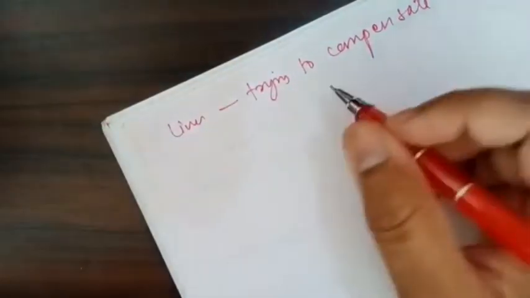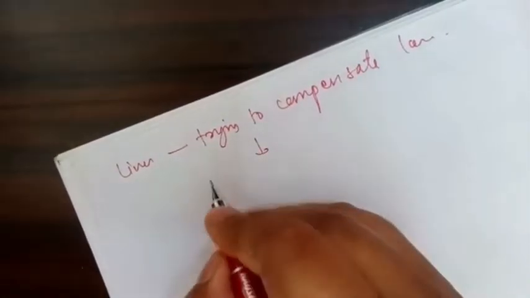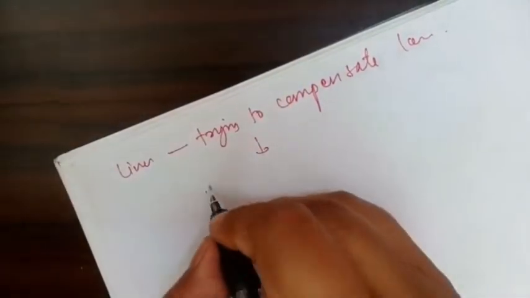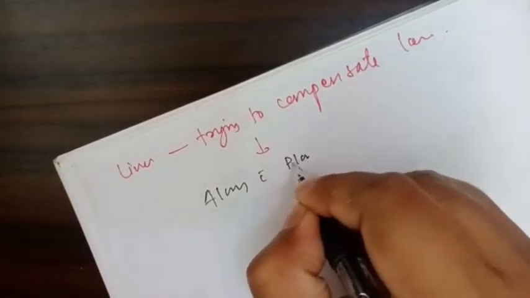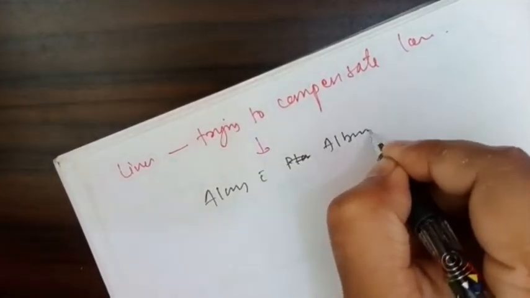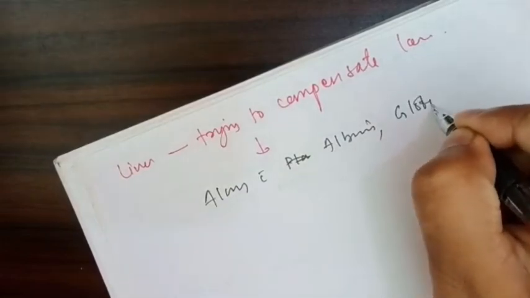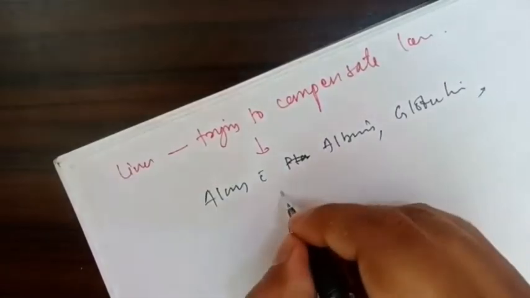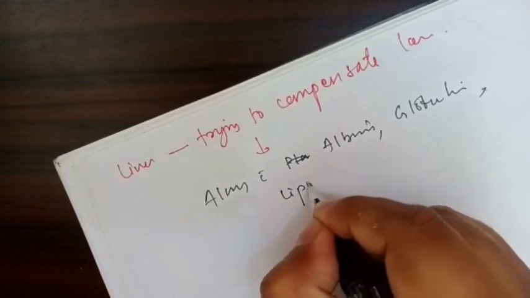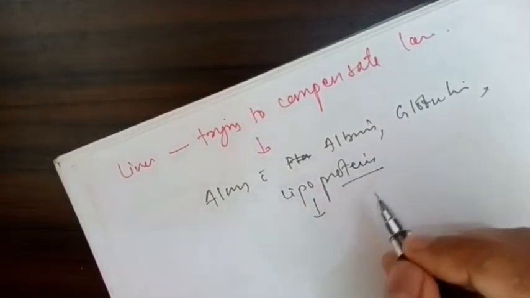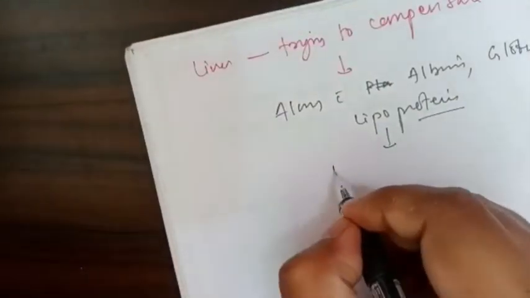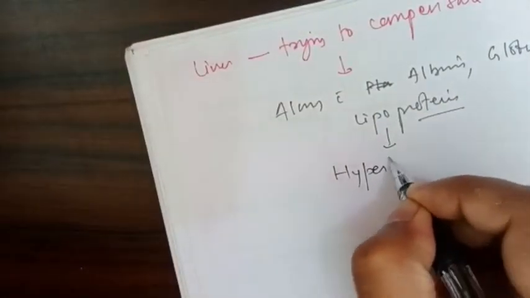So what it will do is, along with albumin and globulin, it will also start synthesizing the lipoproteins. And we know lipoproteins are mainly concerned with lipids, so there will be hyperlipidemia in the blood.